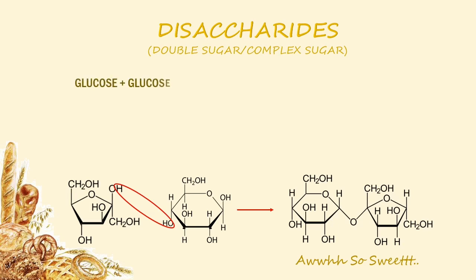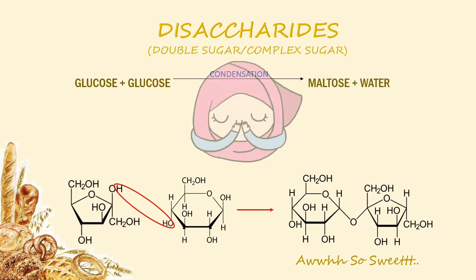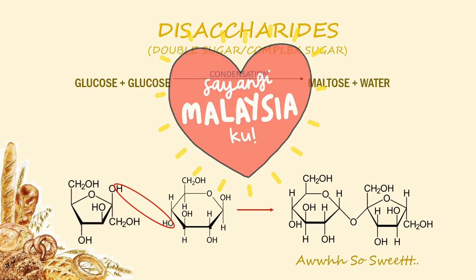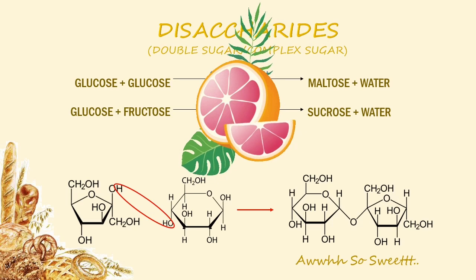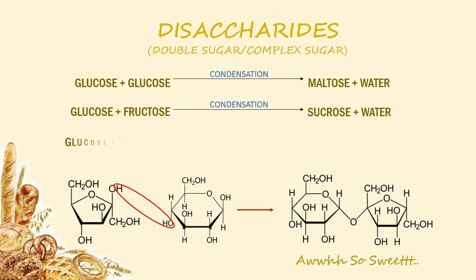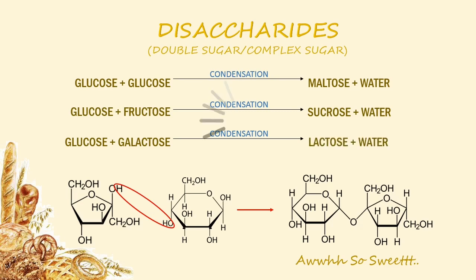Glucose plus glucose, condense and you will get maltose plus water. Remember this using Go Malaysia. Glucose plus fructose, condense and you will get sucrose plus water. Remember this by Grapefruit Sedap. Lastly, glucose plus galactose, condense and you'll get lactose plus water. Remember this by Google. All disaccharides can be broken down into